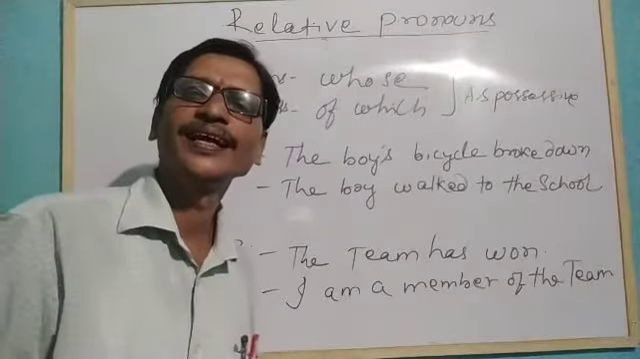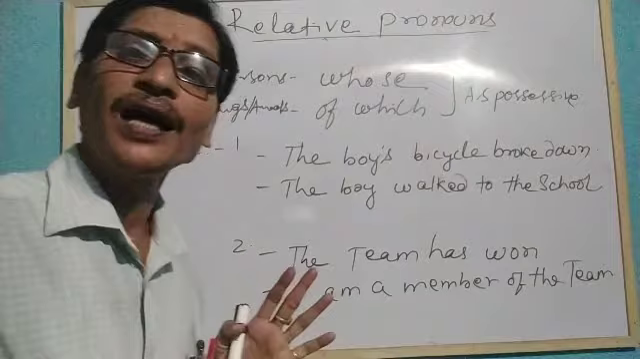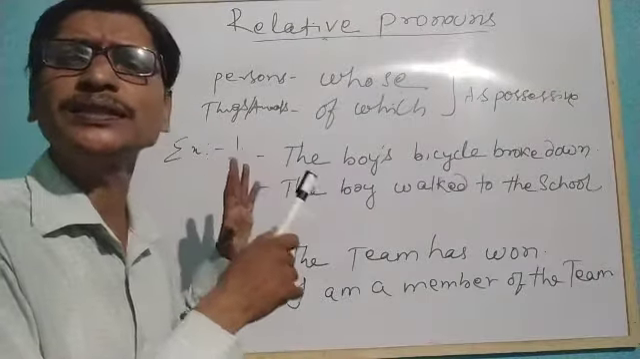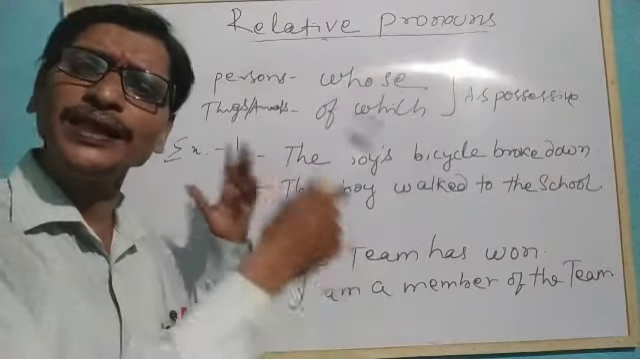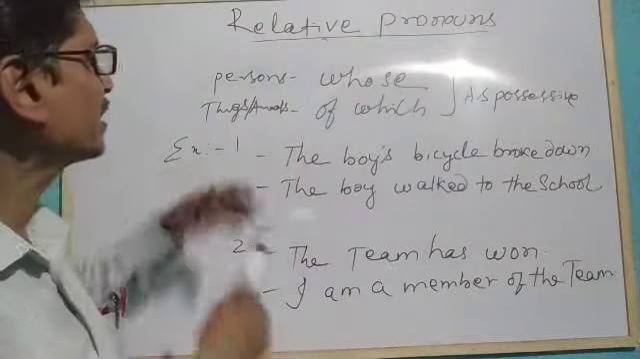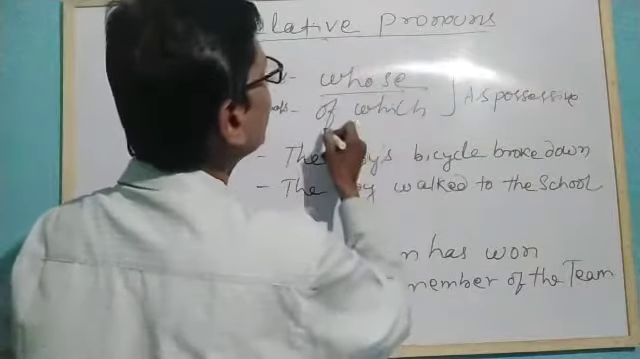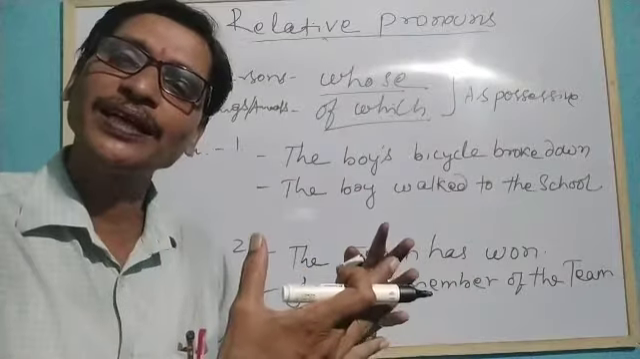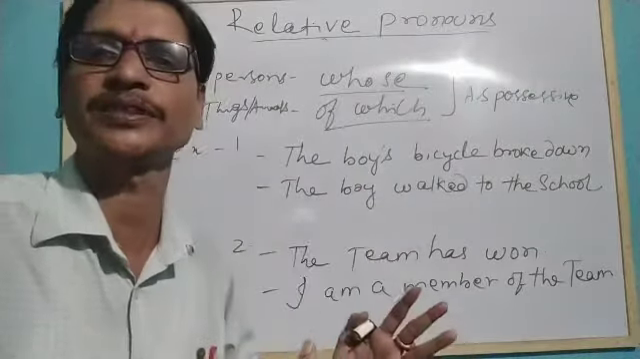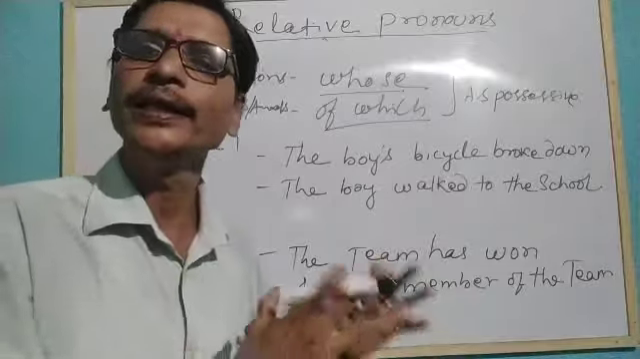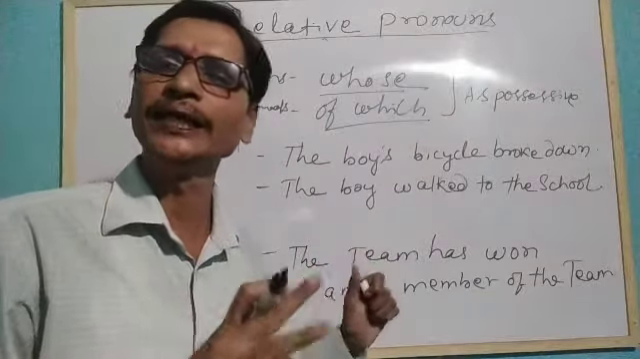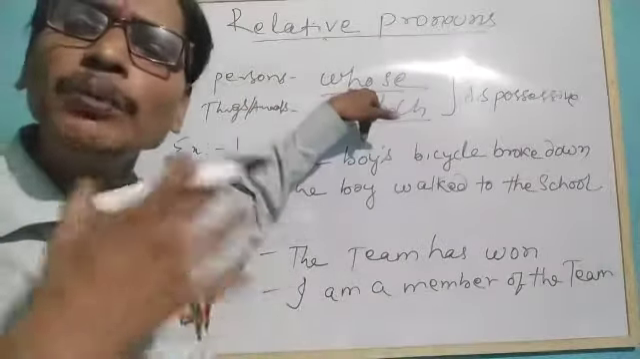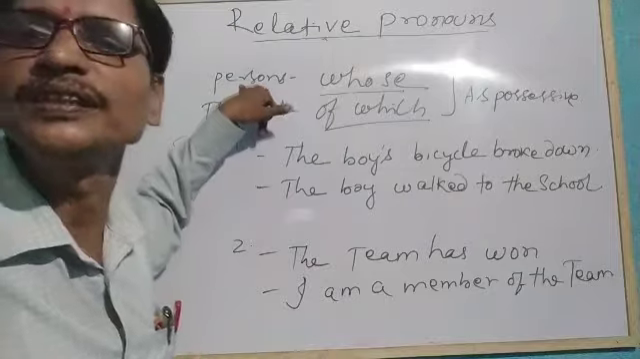Now, let's discuss how we used that and which for subjects, that and which for objects as relative pronouns. Now we are understanding whose and of which as possessives, used as relative pronouns for possessives while combining two sentences. We use whose as a relative pronoun for possessive for persons.